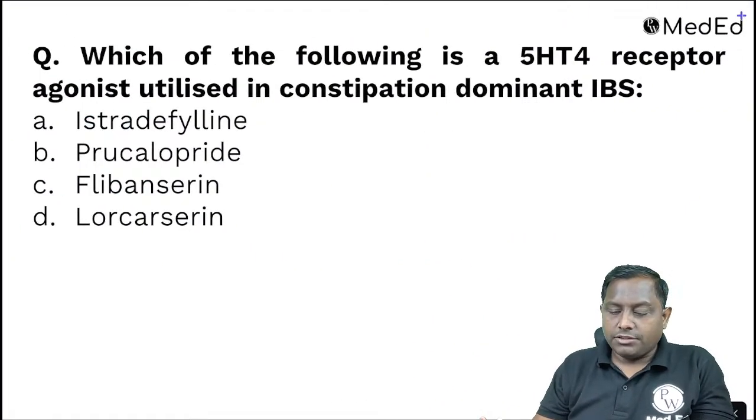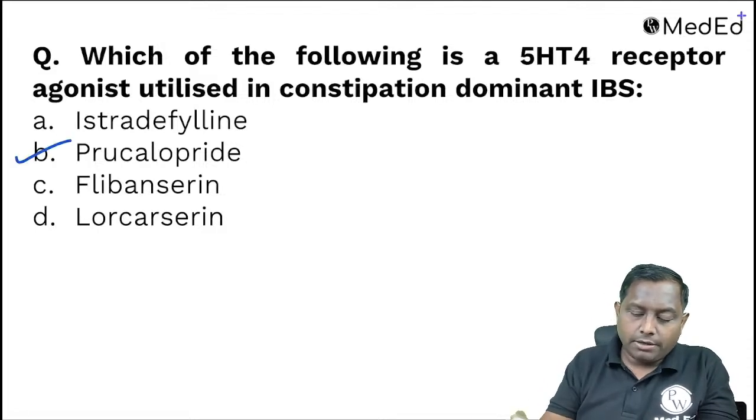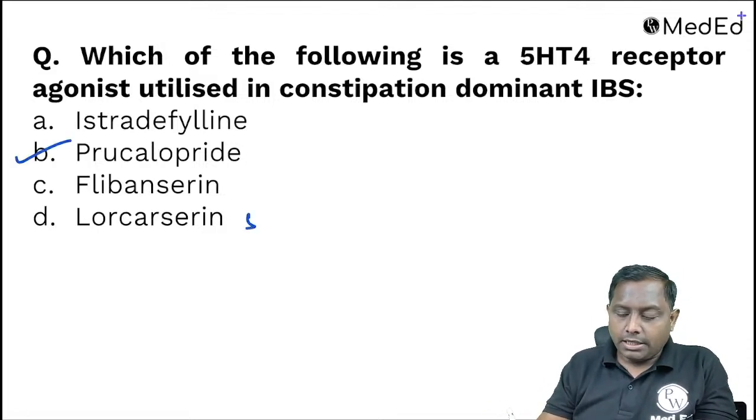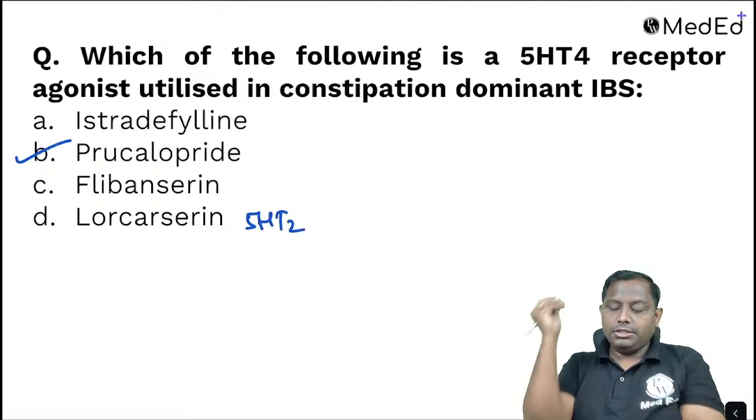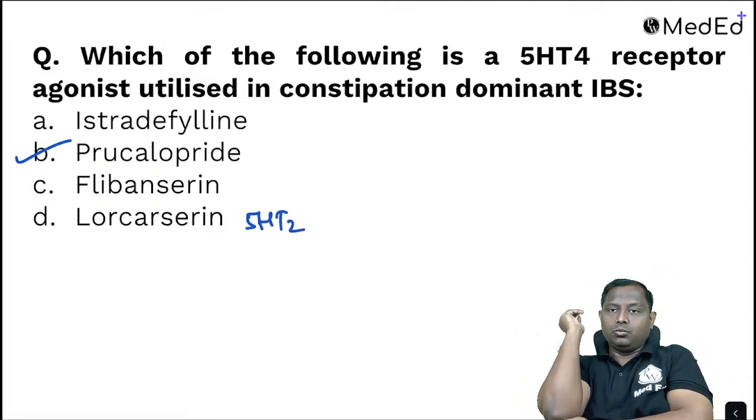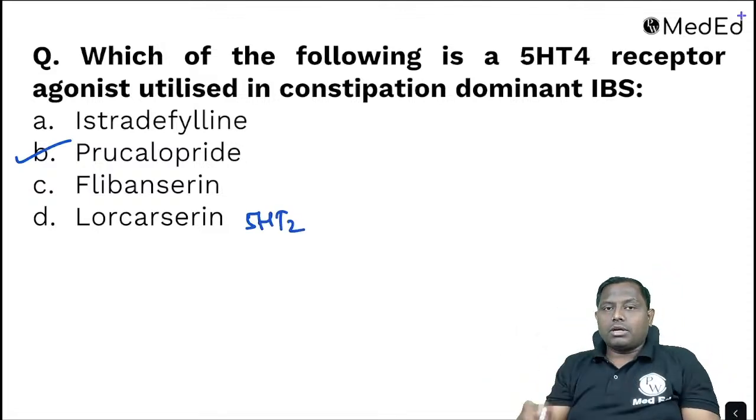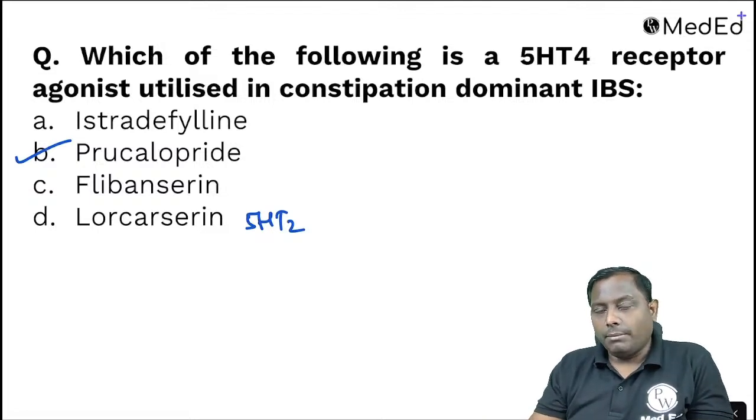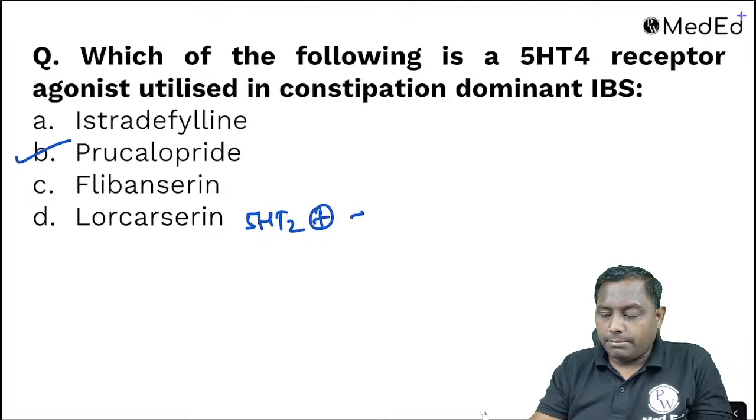Which of the following is the 5-HT4 agonist utilized? So the 5-HT4 agonist is going to be prucalopride. Lorcaserin is one of the 5-HT2 drugs. Mainly we have to use antagonists of 5-HT2, but this is an agonist, mainly utilized for obesity, reducing the load.